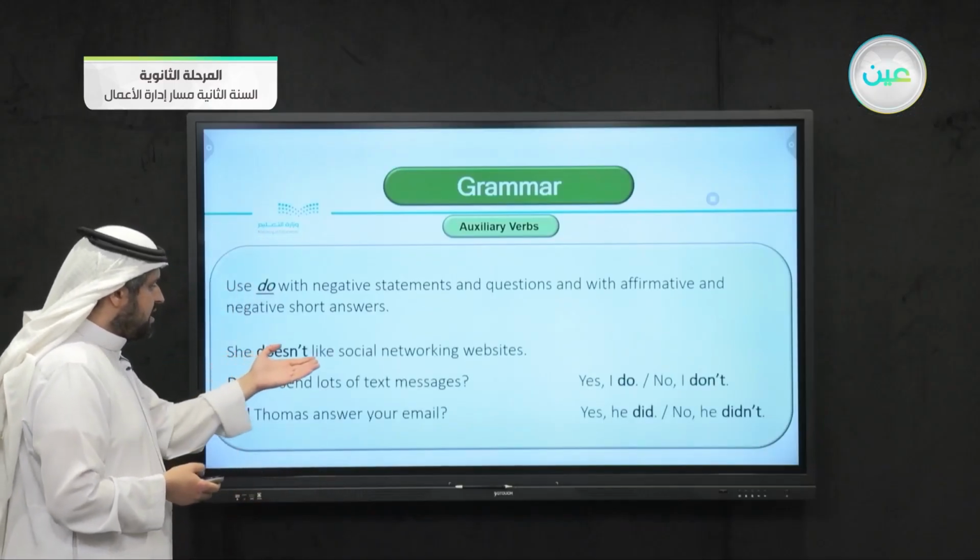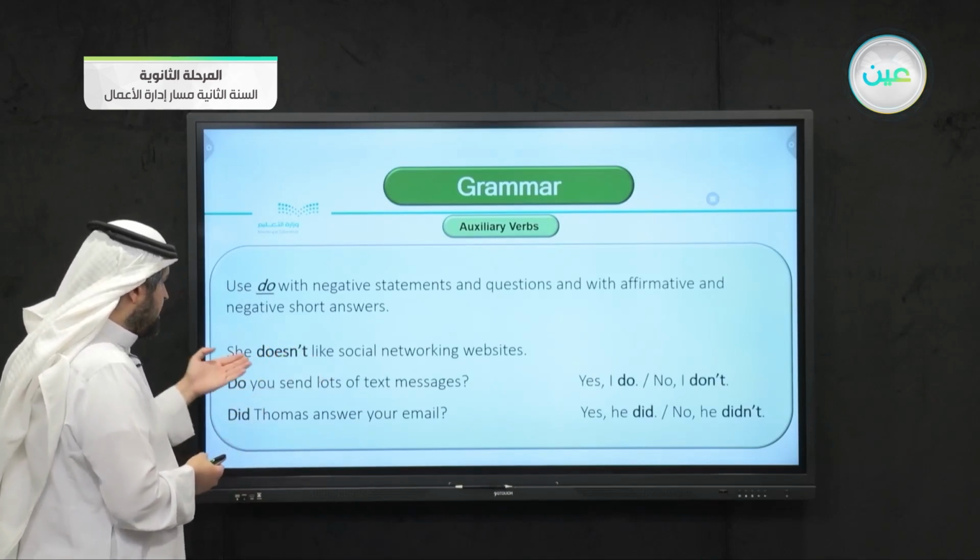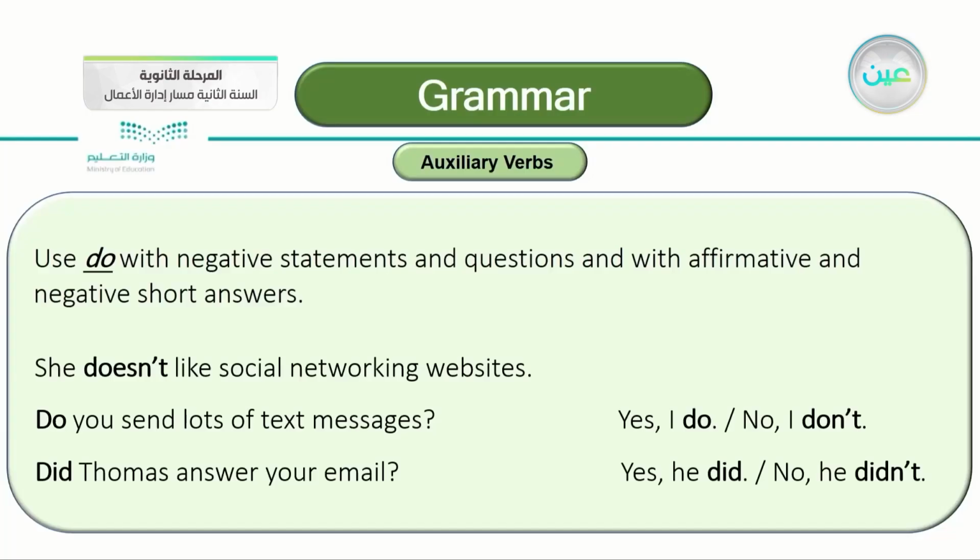She doesn't like social networking websites. She doesn't, this is a negative. This is a negative statement. The second example is a question, of course. Do you send lots of text messages? This is a yes-no question. If it's yes, you say, yes, I do. If it's no, you say, no, I don't.